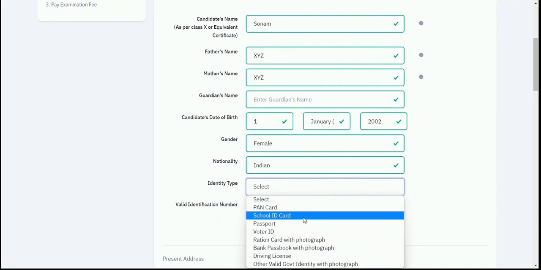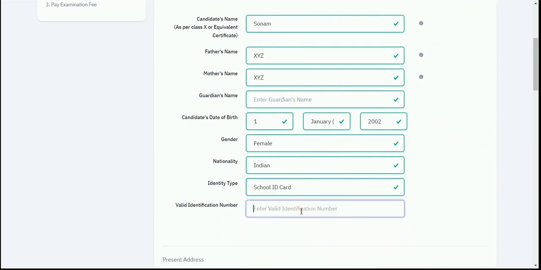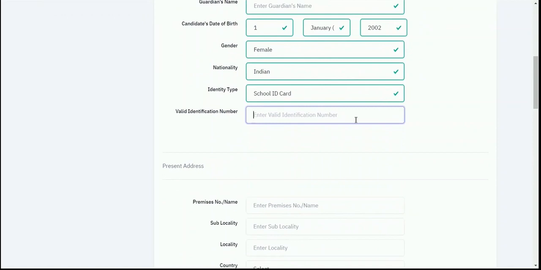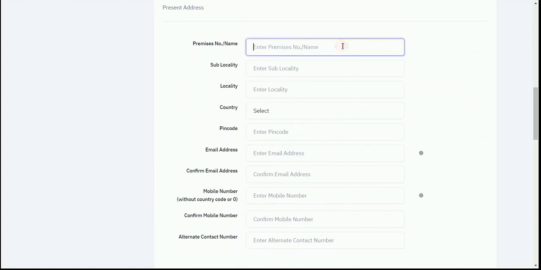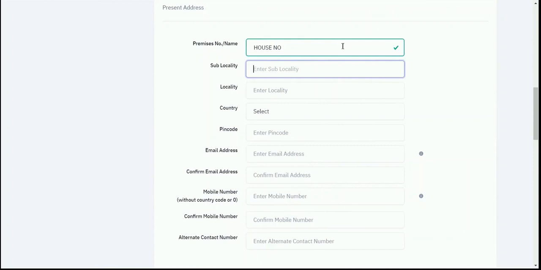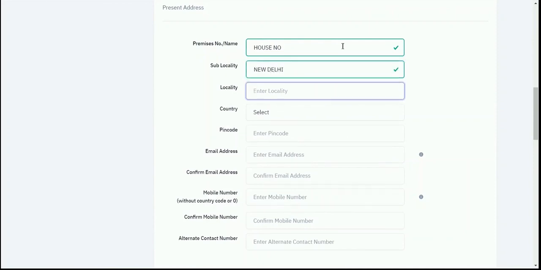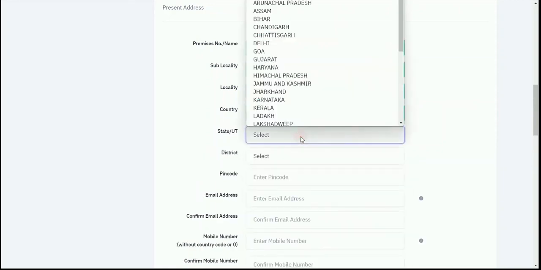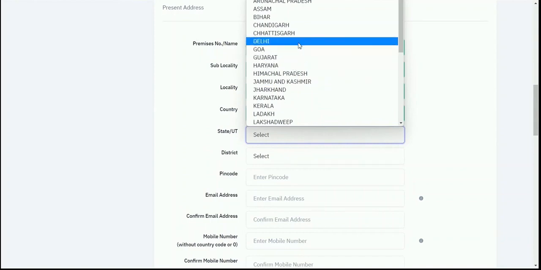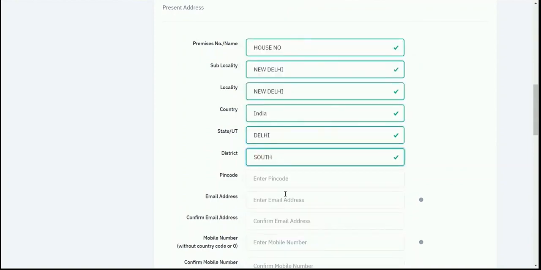So I'll select my document carefully. Currently I am selecting school ID card, so I am writing here my enrollment number of my school. So I have written the roll number or the enrollment number for the school ID card, which was provided as identity type. Now here I will write my address. I'll write the address for premises number and the name. Candidates should make sure that the address added by them is correct, and there is no discrepancy in the provided address. So select your country from the drop down, then select your state and union territory, district, pin code,